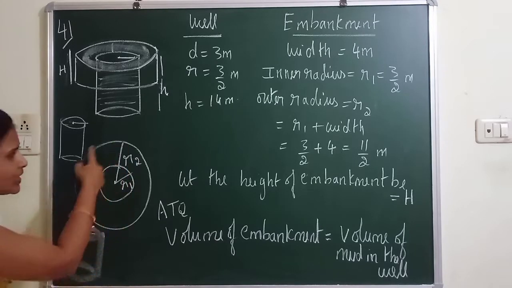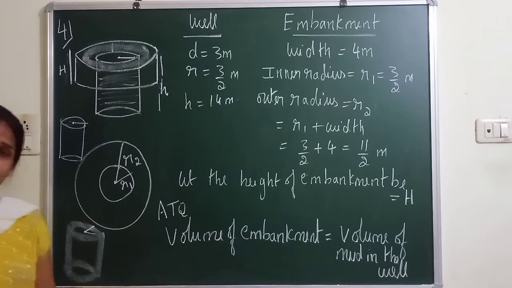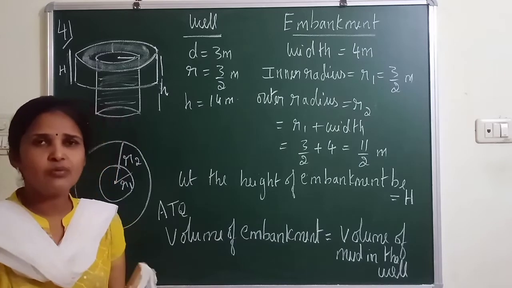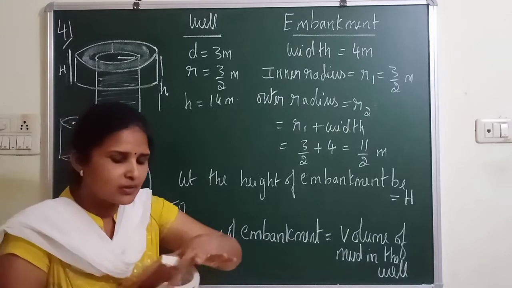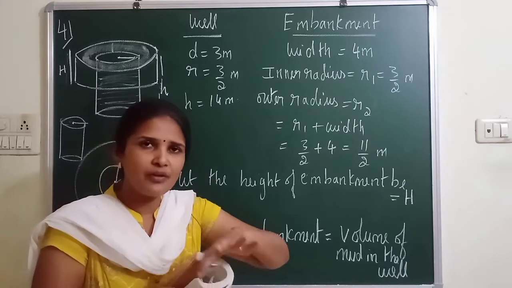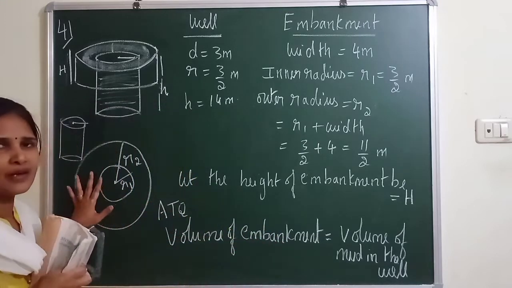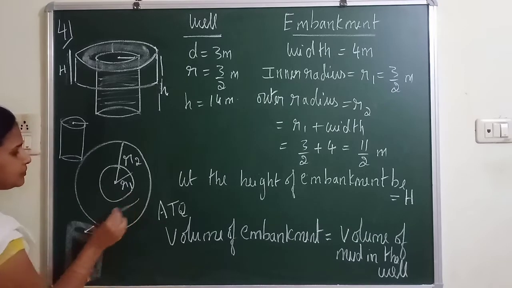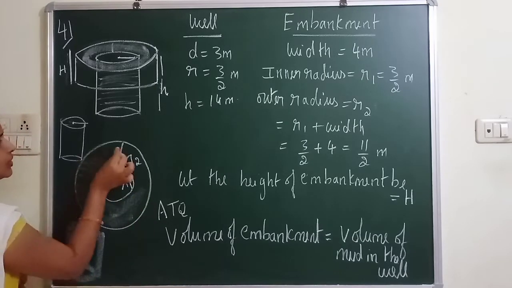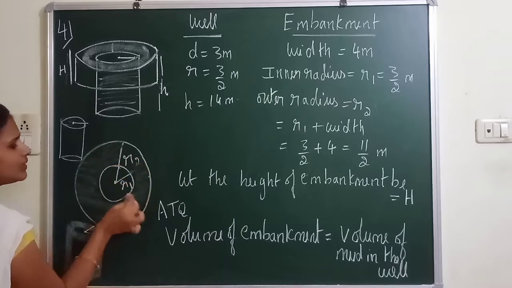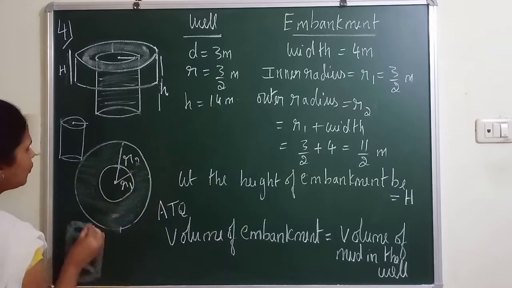You can see the front view I have drawn here. You have learned what front view and side view are. So what is the width here? This is the width of the embankment. What is the width given in the question? 4 meter.